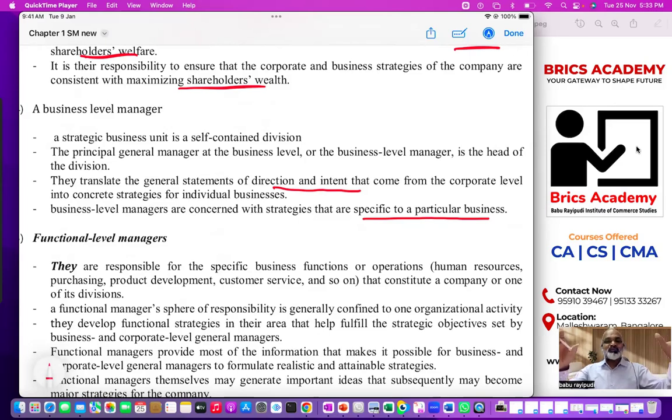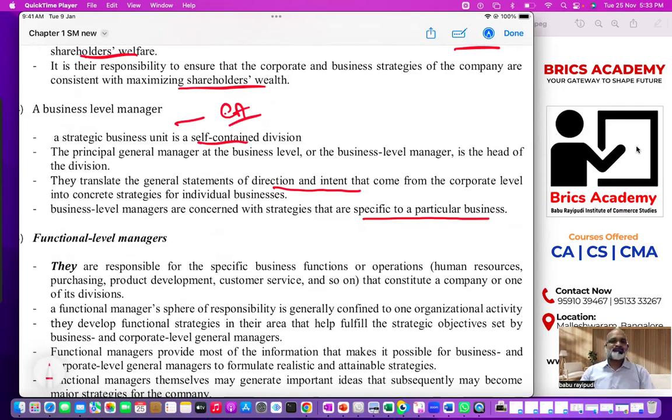And we also have a structure called strategic business unit structure that we will see in other lessons. So who's this strategic business level manager? He's a self-contained business division, means independent division. He's appointed as a manager for that business. He's given resources. He's given vision, mission, objectives for that business. And he's asked to develop strategies, implement strategies, and make sure overall, this fellow's main objective is what? He has to achieve competitive advantage.